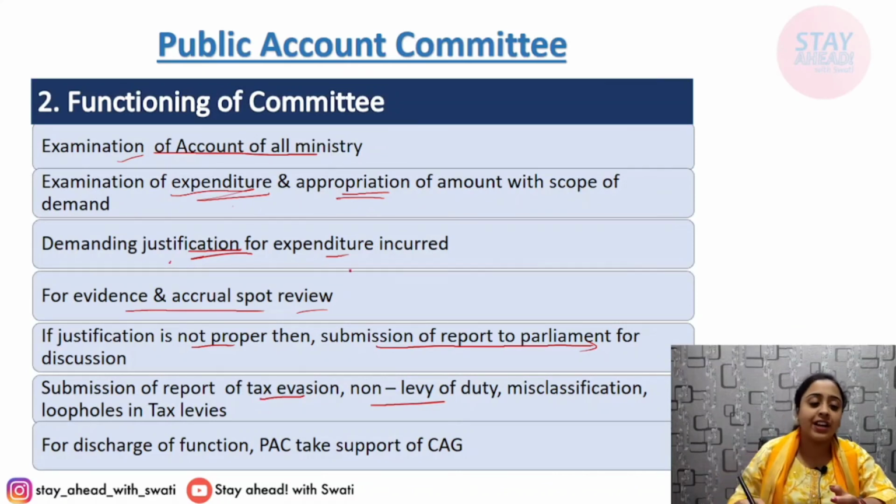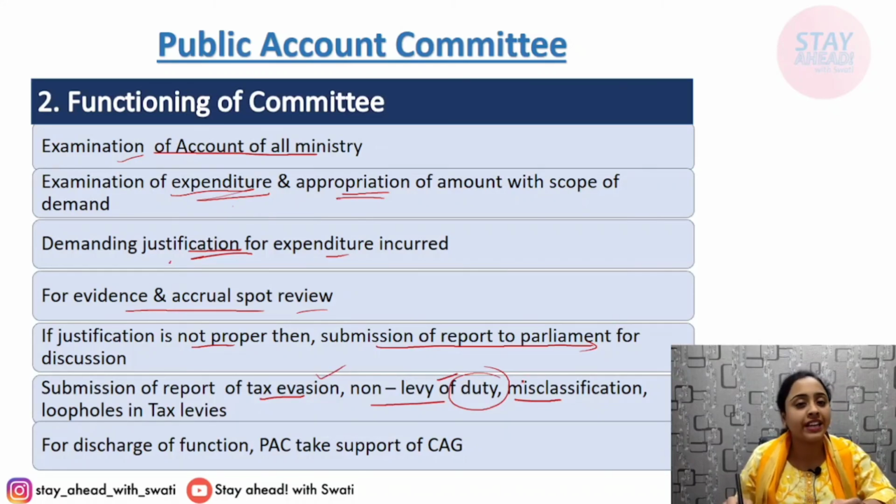You misclassified this, or you escaped the duty. You denied the duty though you were liable for it. This is full escape, some sort of avoidance or evasion. This is misclassification due to some rate. Loopholes: you have taken advantage of them.